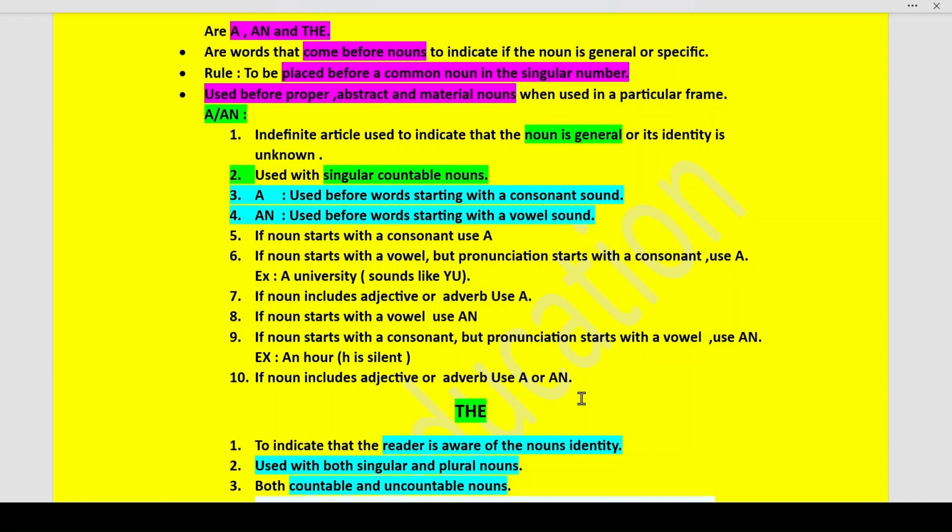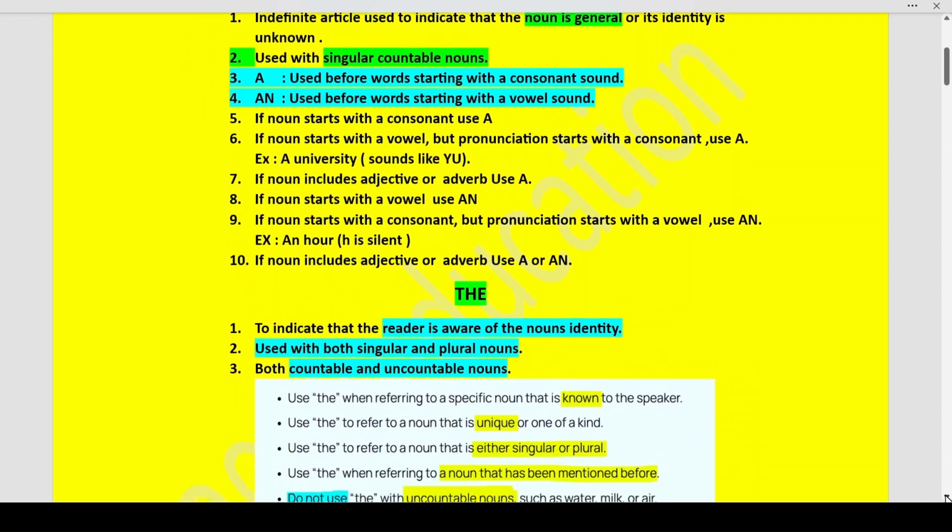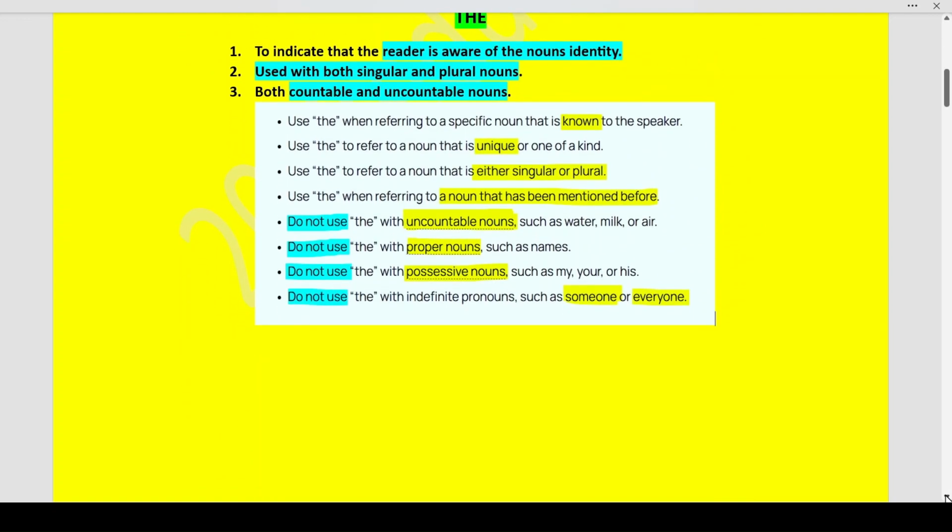Now let us go over to the definite article the. Where do we use the definite article the? To indicate that the reader is aware of the noun's identity. It is used with both singular and plural nouns, both countable and uncountable nouns. That means we know which particular noun is being referred to in the sentence when we use the. Now, when do we use the? We use the when we refer to something that has already been mentioned before.